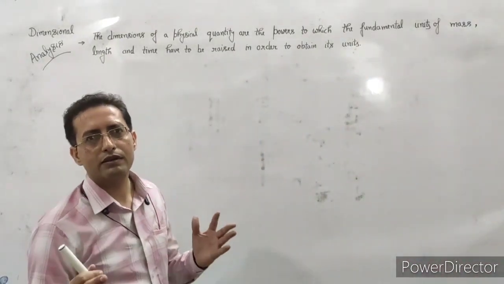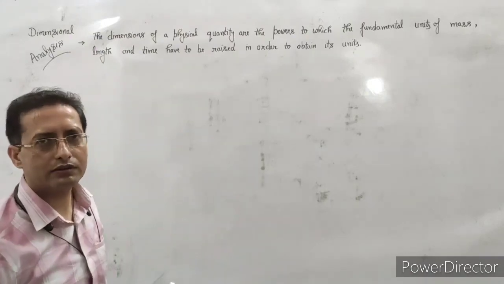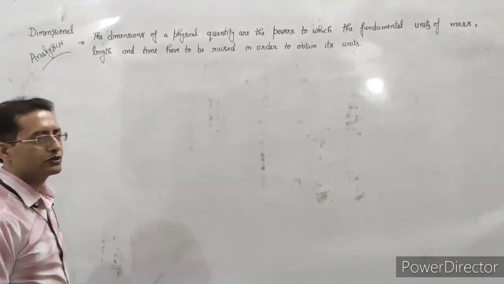So let us explain what the dimensions actually are.